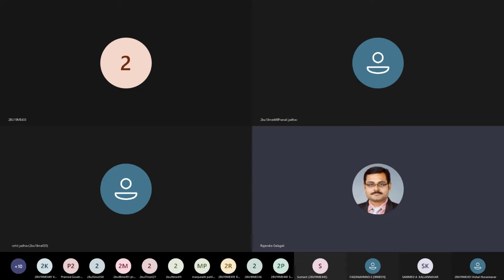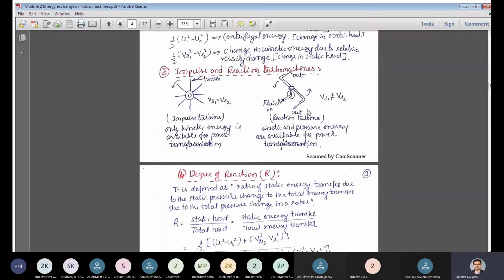Now, basically, impulse turbines and reaction turbines. Impulse means a very huge force acting for a small interval of time, and only kinetic energy is available for the energy transformation, only in the case of impulse turbines. However, in the case of reaction turbines, kinetic and pressure energy are available for the power transmission. So this is most important in the case of impulse and reaction turbo machines.